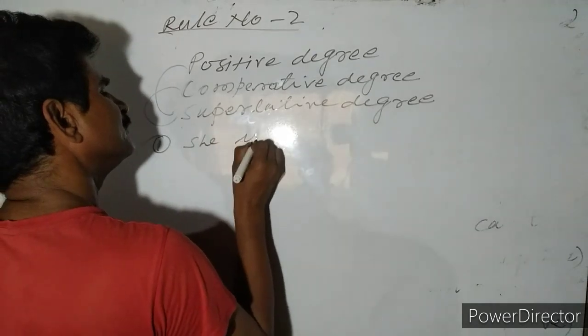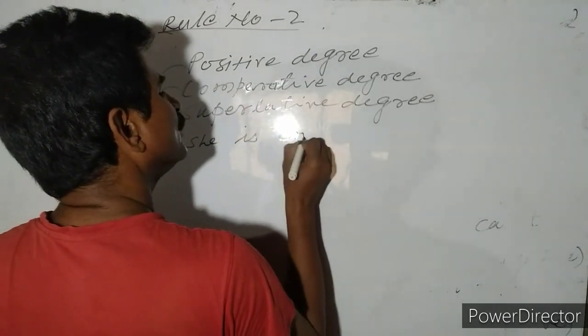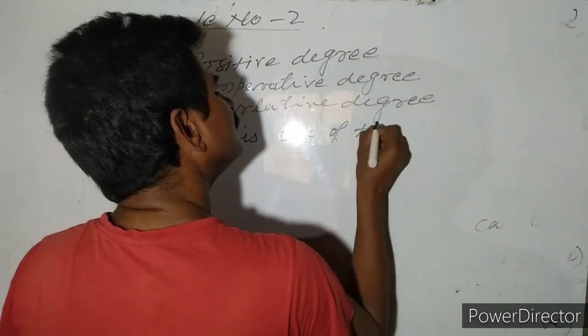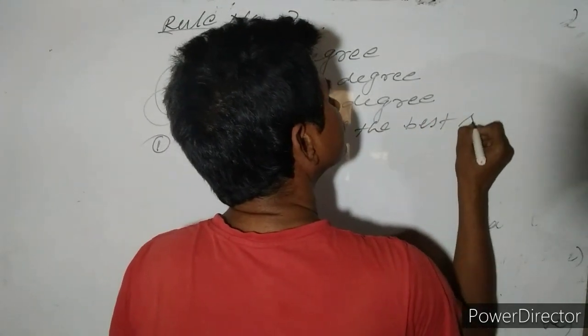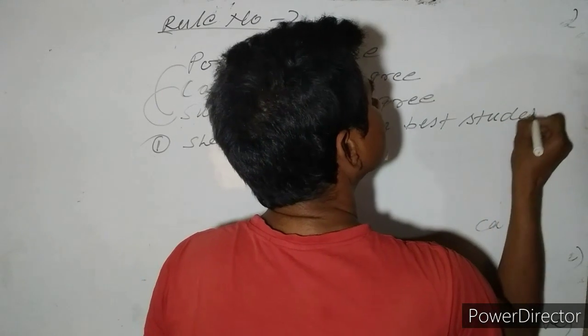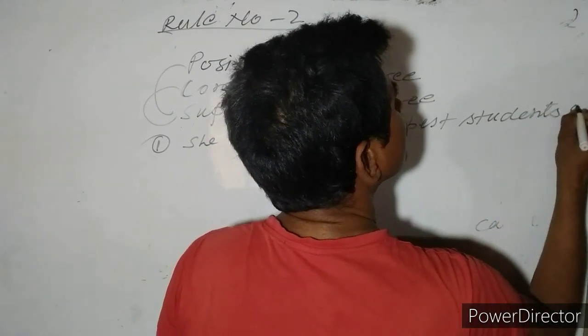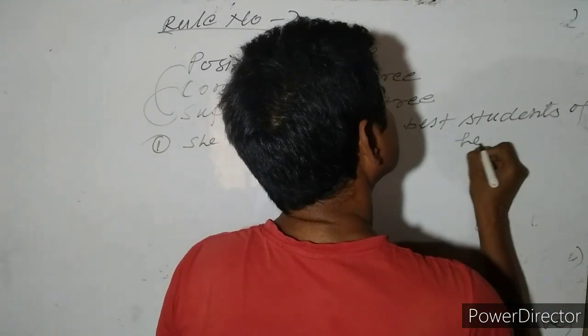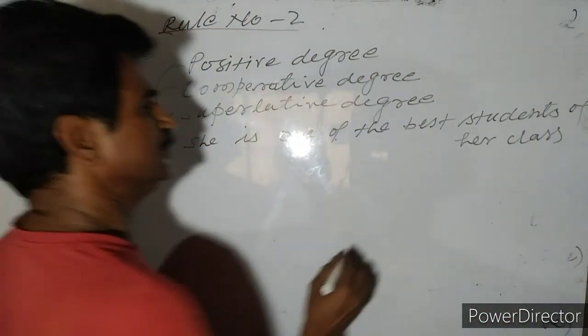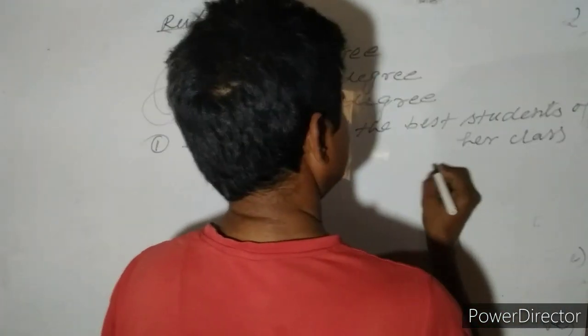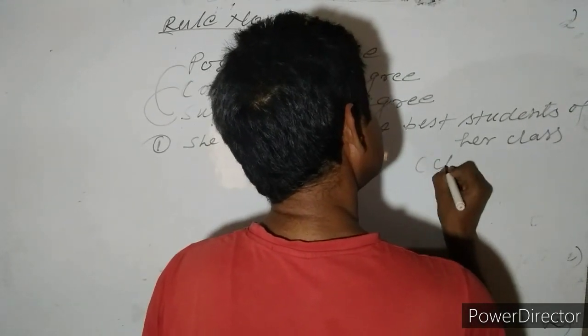She is one of the best students of her class. Change into positive degree.